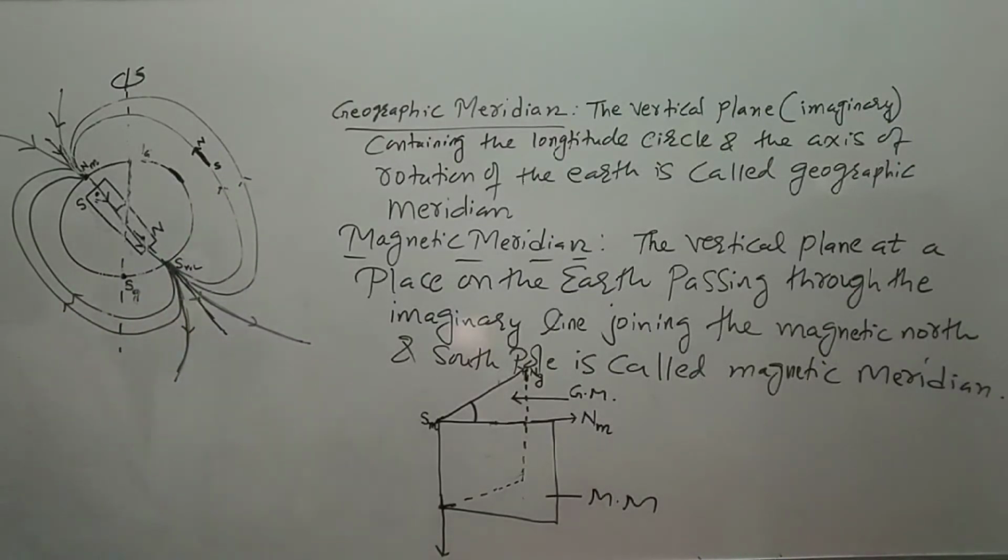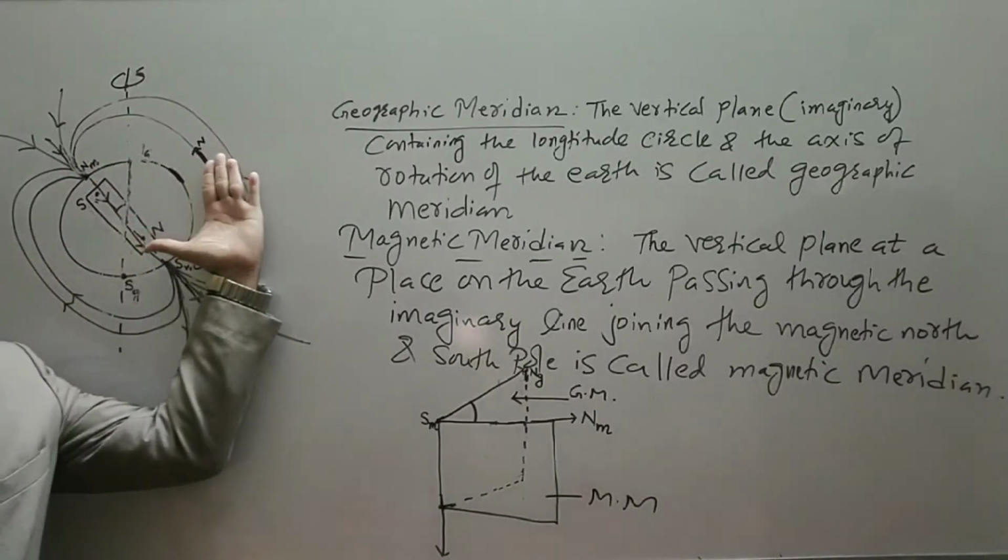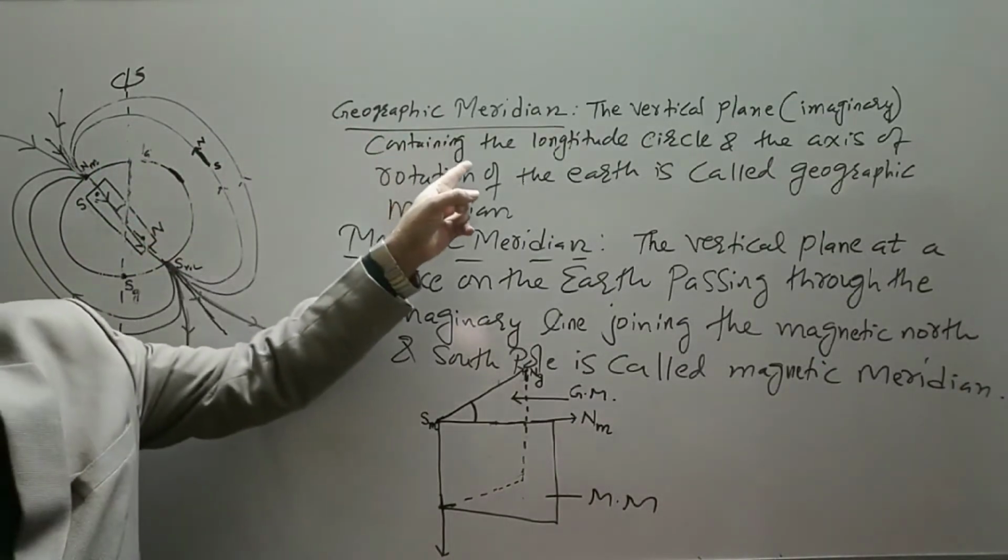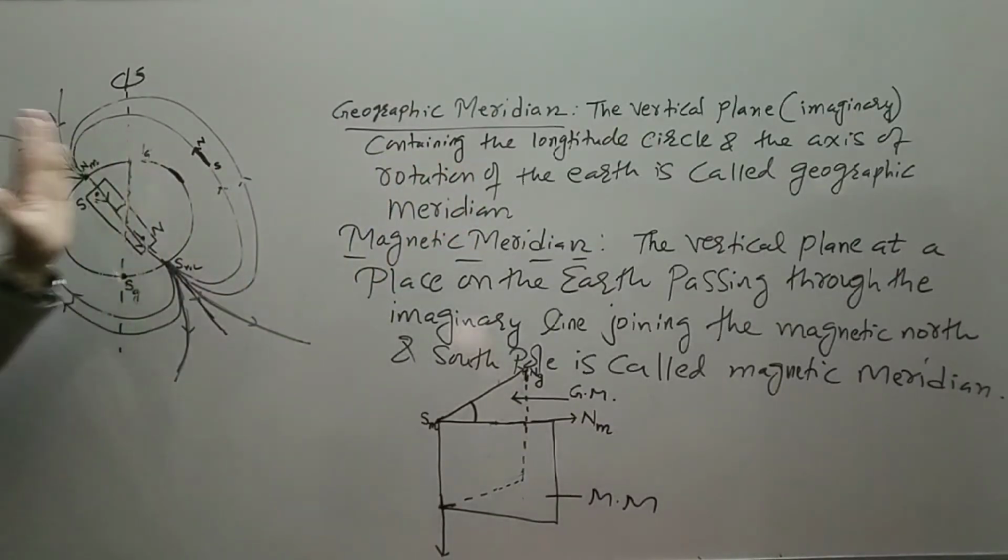So this is how we defined a geographic meridian. You can keep your palm like this, but it is not a horizontal plane, it is a vertical plane, it is cut like this.